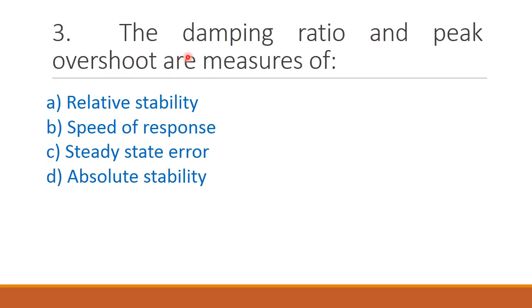Next question, the damping ratio and peak overshoot are measures of. Option A relative stability, option B speed of response, option C steady state error and option D absolute stability. The correct answer is option B, speed of response. So the damping ratio and peak overshoot are the measures of speed of response.